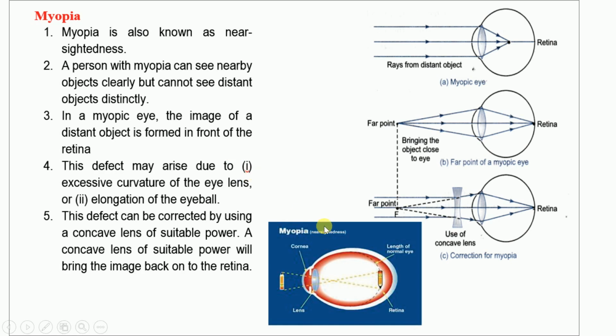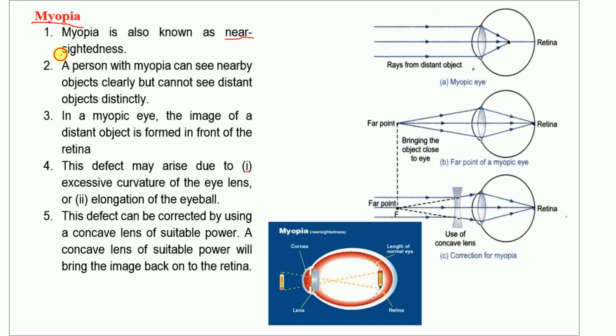Now let us first study what these defects actually are. First we are going to study myopia. What is myopia? Myopia means short-sightedness or nearsightedness.